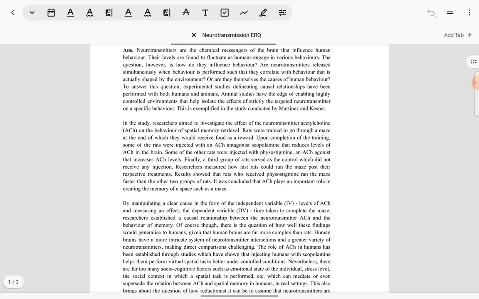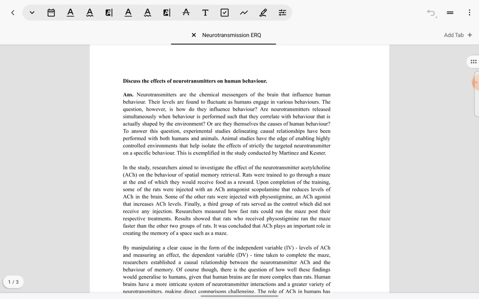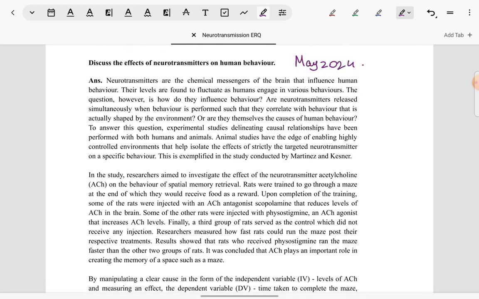This lesson is a quick addition to my previous lesson in which I have explained how to write this ERQ in detail. This is the ERQ that was asked in the May 2024 paper for the biological option. In this video, I'm just going to quickly show how the ERQ is scored. So if you want a thorough explanation of how the ERQ should be written and a discussion of the neurotransmitters ERQ, please watch the previous video. I'll link it in the description box below.